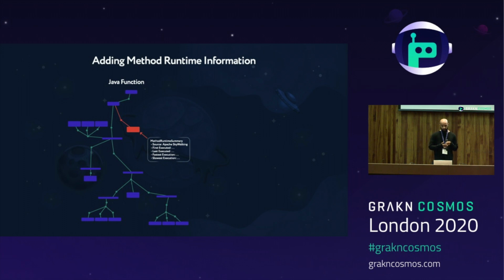In this example, we can see the Fibonacci sequence function from before, but with an additional node of method runtime summary. So this node was derived from a project called Apache Skywalking, which is an application performance management tool that monitors and traces code during execution. So this information is then summarized and correlated with the source code that it pertains to, allowing for an extra dimension of data to be queried along with the source code structure.